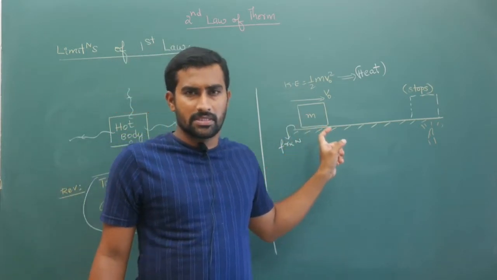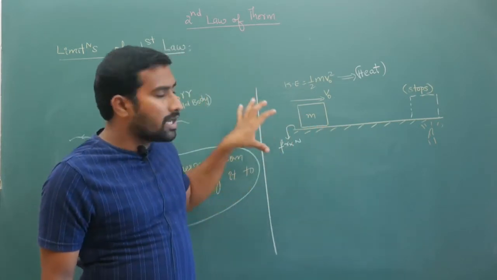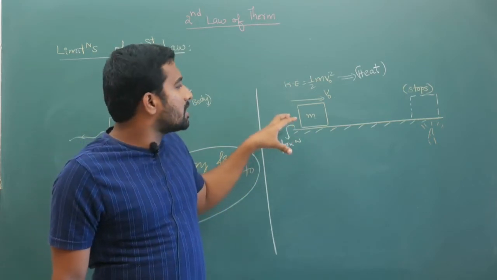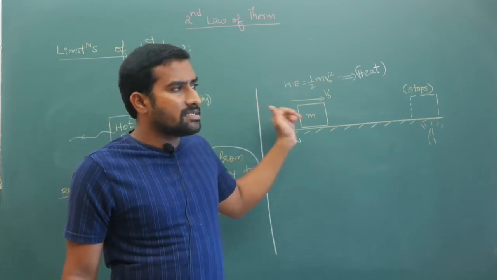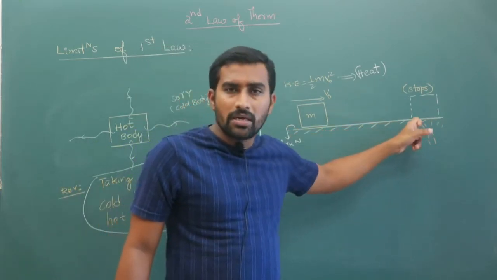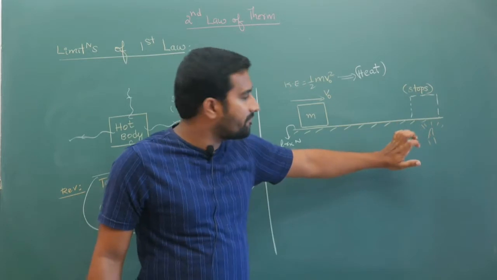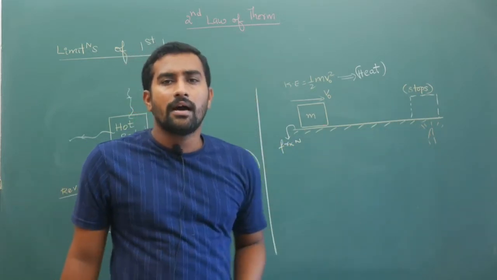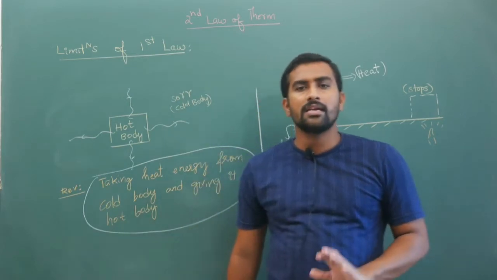The natural process is that you give kinetic energy, because of friction it travels some distance and stops, and it gets heated. Now if you give heat, will the reverse process happen? The answer is no in reality.